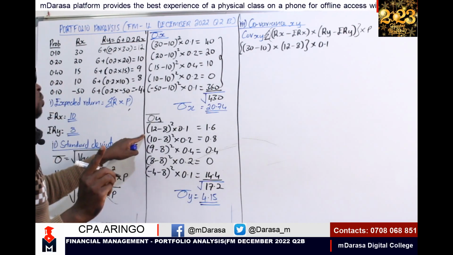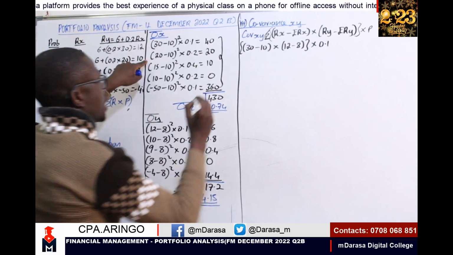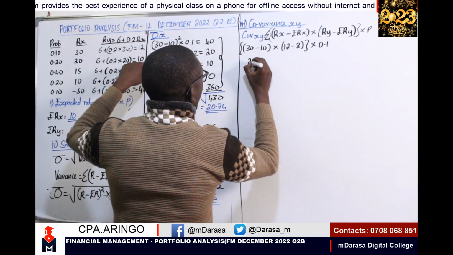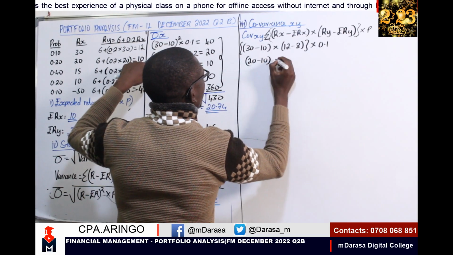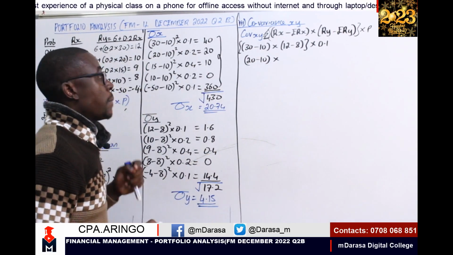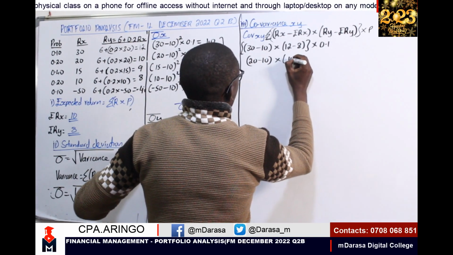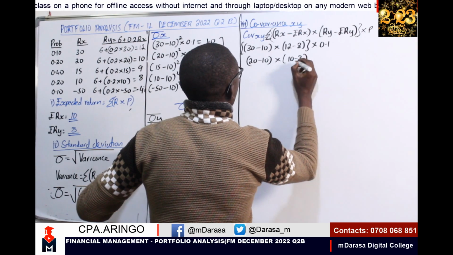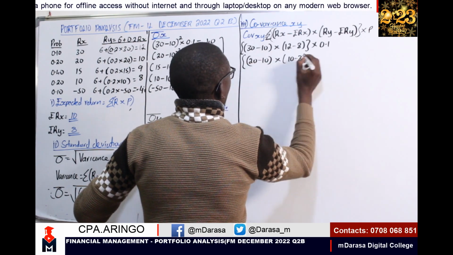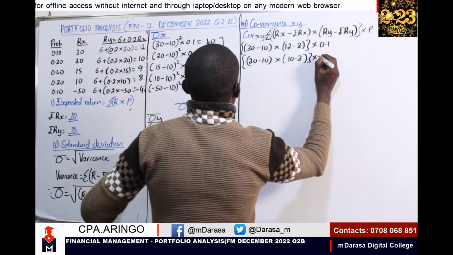I believe you've gotten the concept of how it flows. So the other one, quickly, 20 minus 10, we multiply by 10 minus 8, and all of this by 0.2.